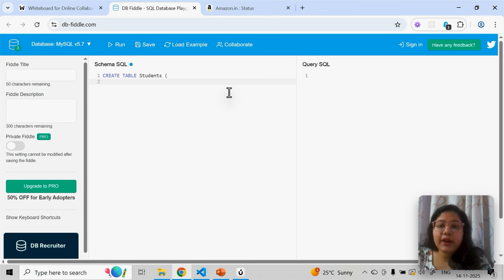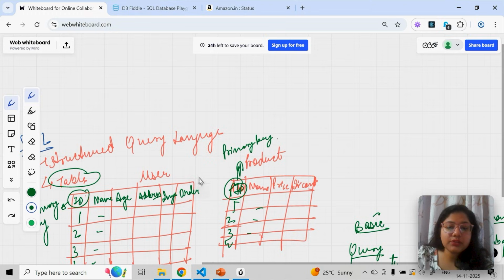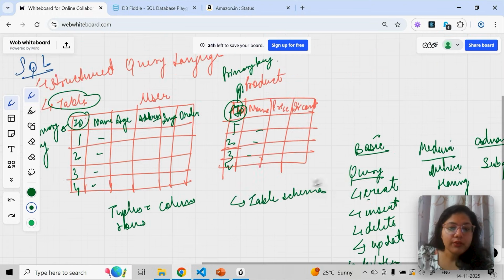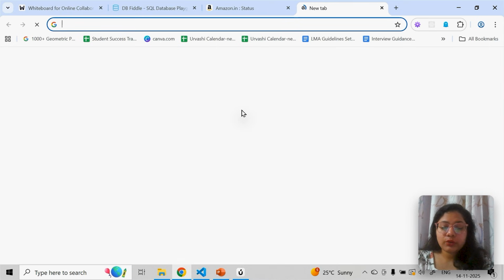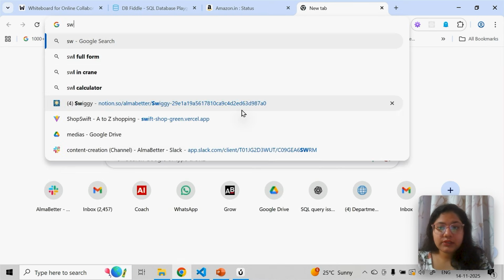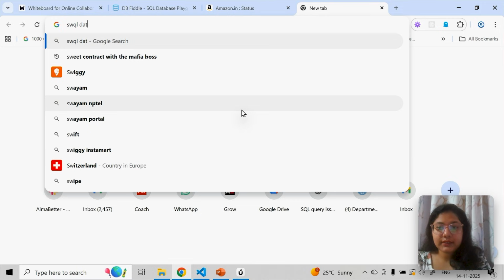Then you have to define the table schema. Table schema is nothing but it defines what tuples, what main columns are going to be there. So you have to define in the schema the column name and the data type. These are the two things you have to define here: one is column name and one is data type. If you want to explore in detail, I'll just write here SQL data types.